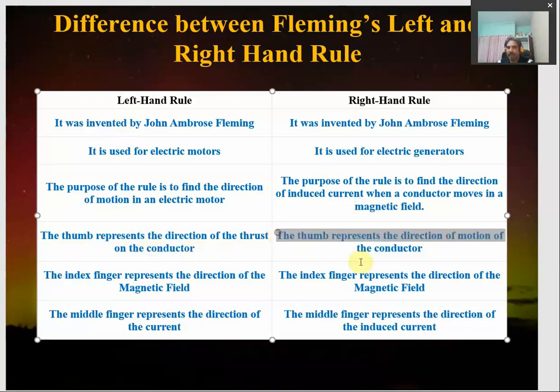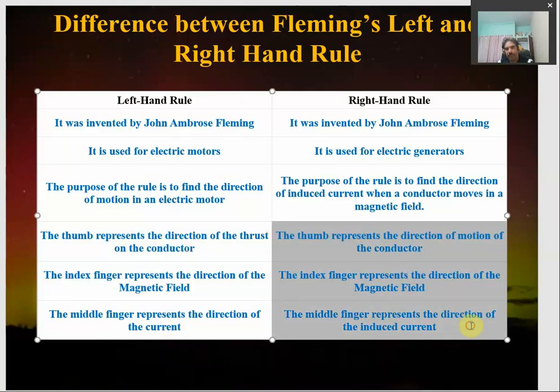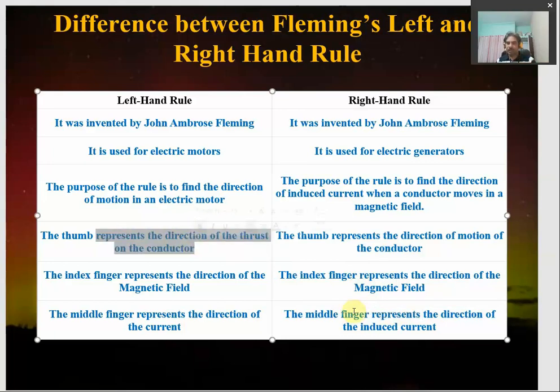And in the case of the right hand rule, the directions represented by the three fingers are of the same physical quantities, but here we are moving the conductor, meaning we are giving the thrust on the conductor, due to which an EMF or voltage is set up, which is given by the middle finger. So this is the difference, nothing else. So this is about Fleming's left hand and right hand rule.